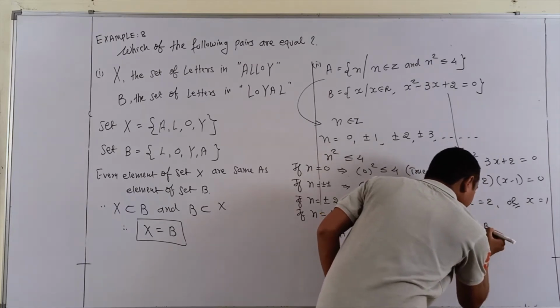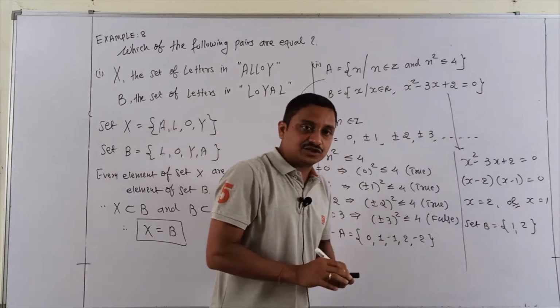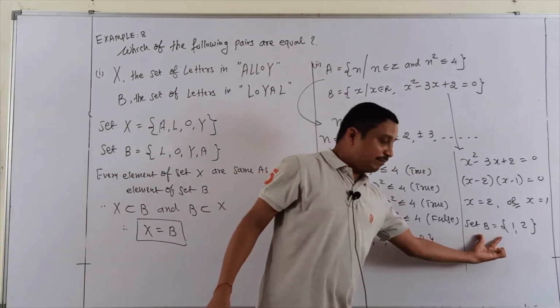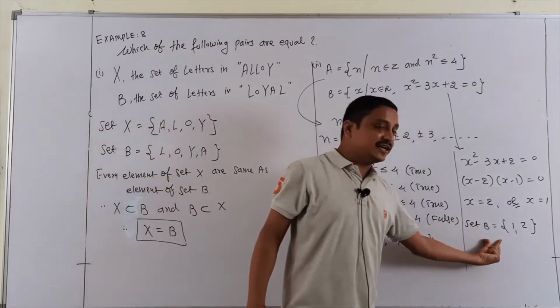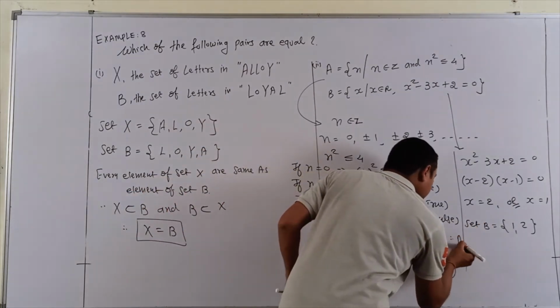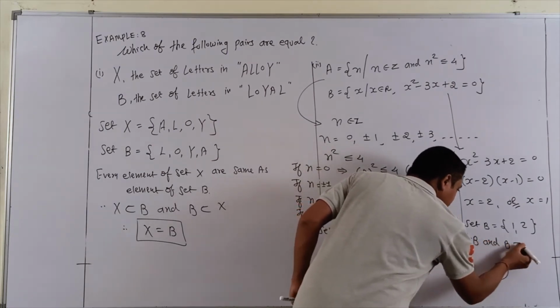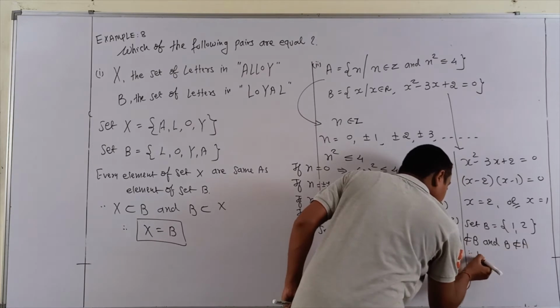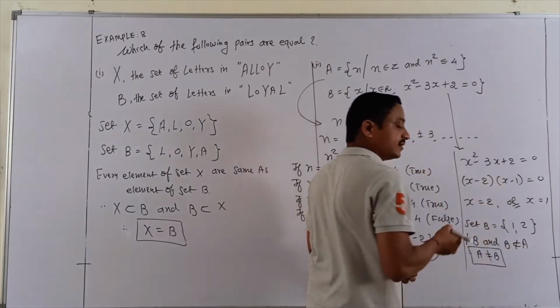So set B is also ready: 1, 2. Now check, students. Is every element of B present in A? No. Is every element of A present in B? No. So we can say A is not a subset of B and B is not a subset of A.